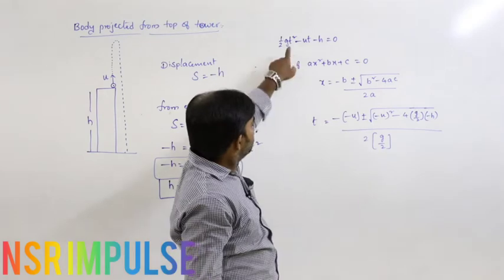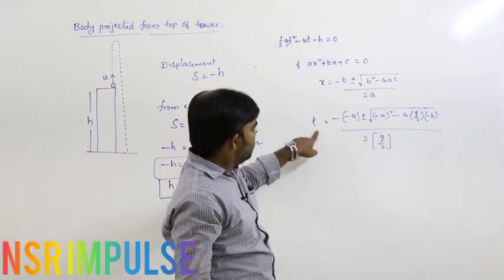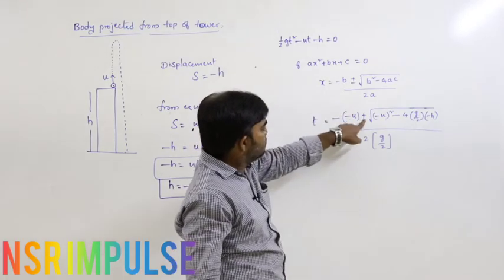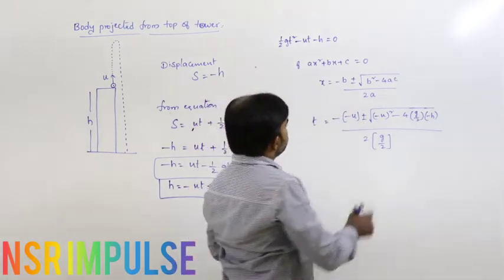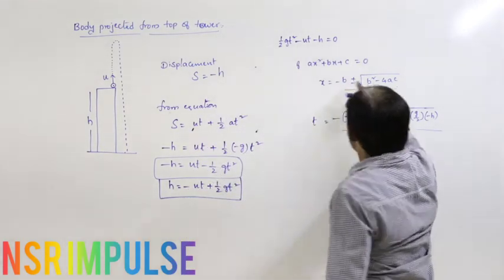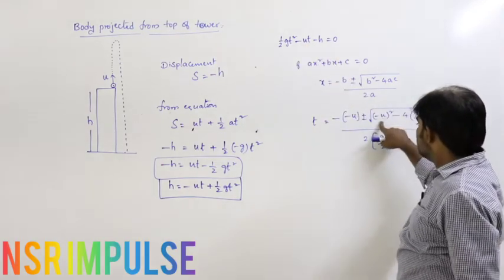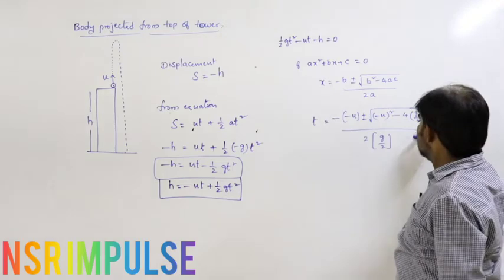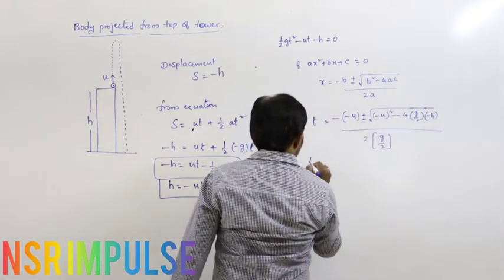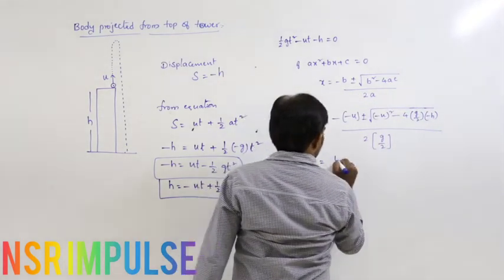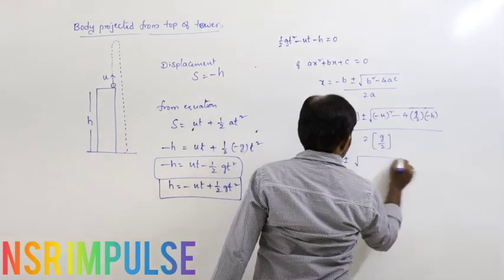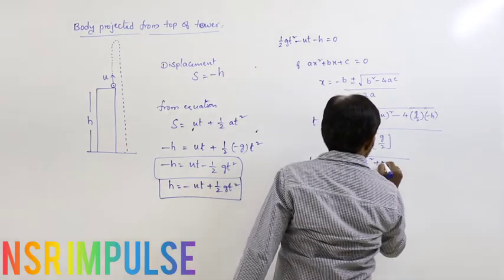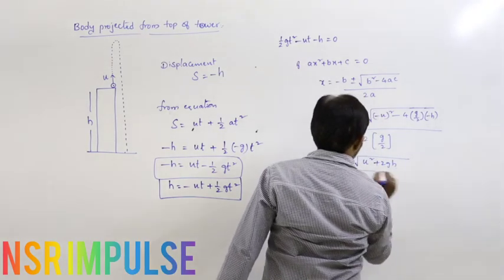So how can you find out the time based on this? T is equals to minus b, that is minus of minus u, plus or minus under root b square minus 4ac, that is minus u whole square minus 4 into g by 2 into minus h. So T is equals to u plus or minus under root u square plus 2gh divided by g.